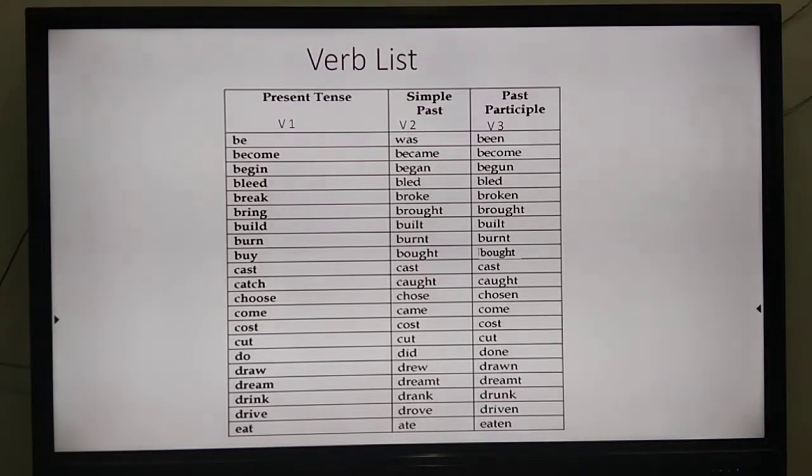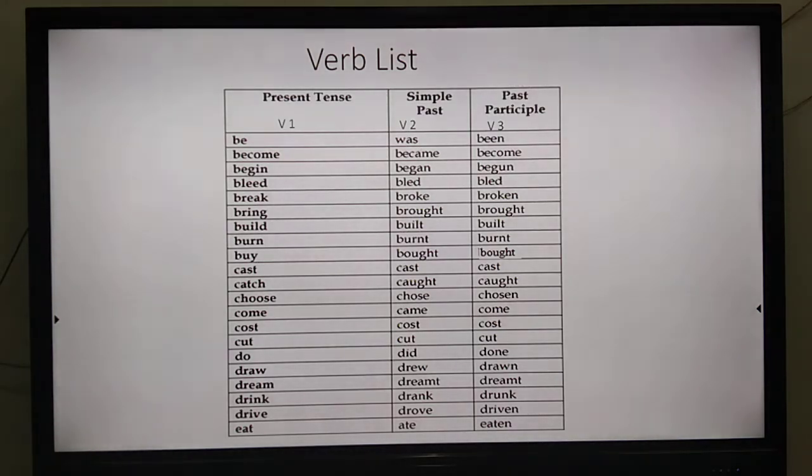He will be doing. Yes, he will be coming. We will be beginning, that is for continuous. And in the present form, we may begin, we may become, we may be, we will bring or we bring, we build. So in the present form, we use the present form of the verb.